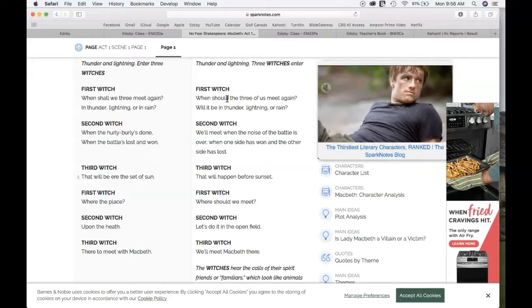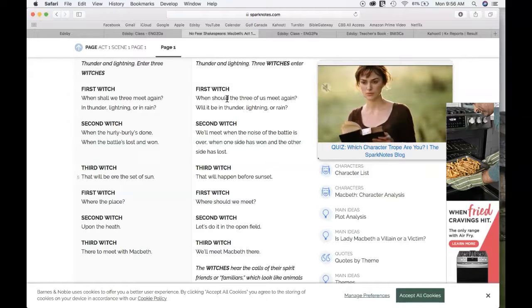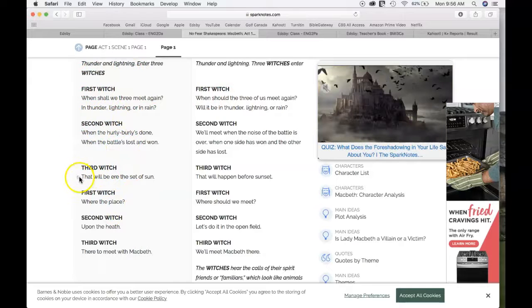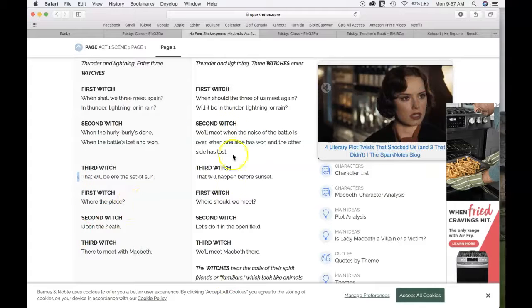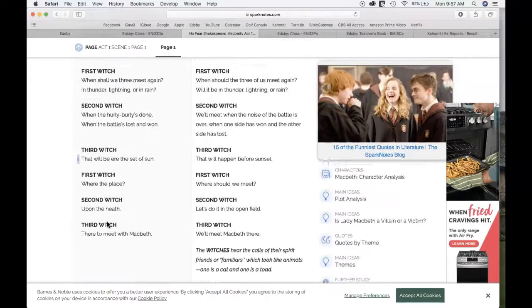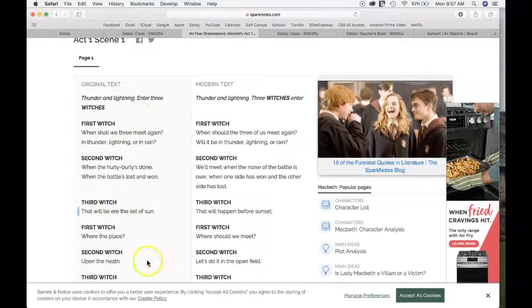So when you're answering the questions for the acts and you're asked to quote the play, or if you quote the play in your answer, you have to quote the original play. And you have to include the line numbers. You'll see right here, it includes the line numbers on the left. There are no line numbers on the modern version because it's in paragraphs, but the original version maintains the poetry. Okay, so that's how you do it.